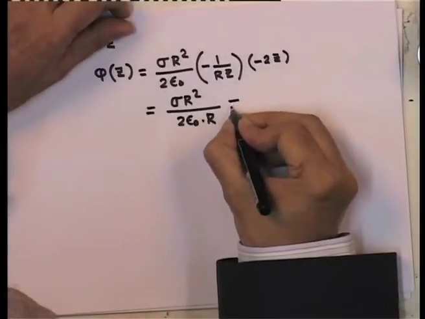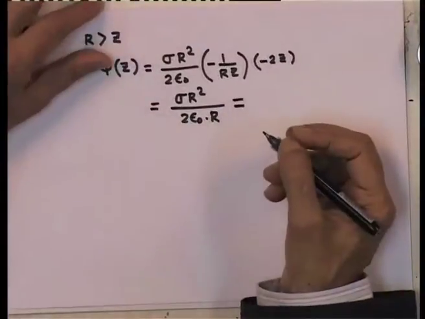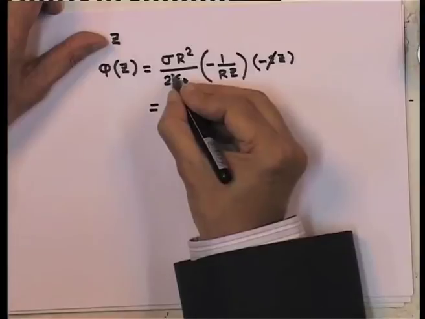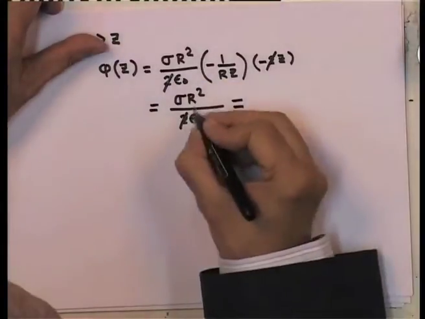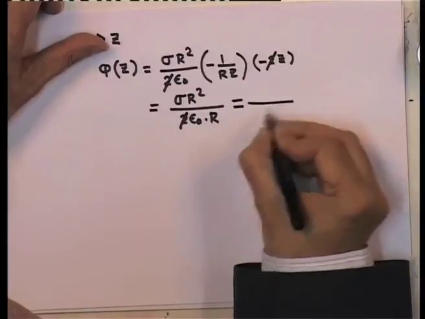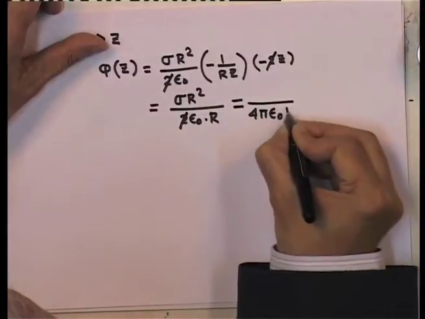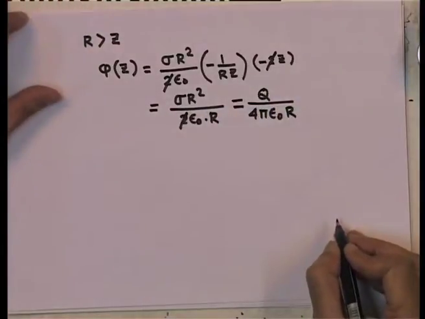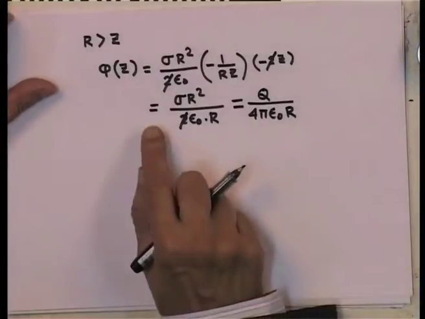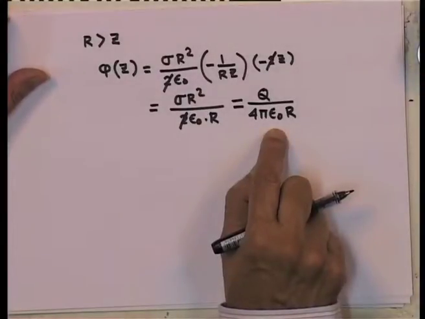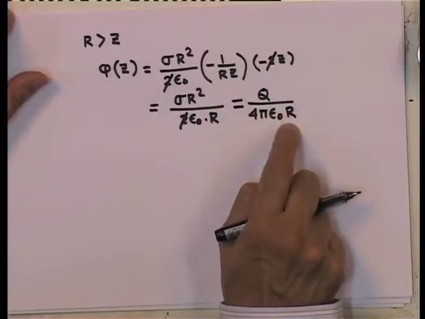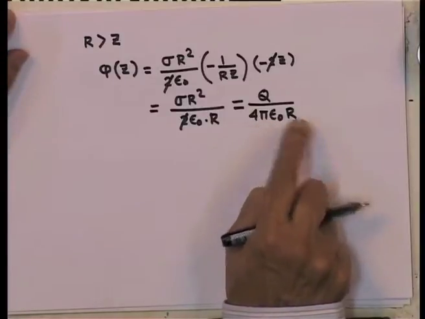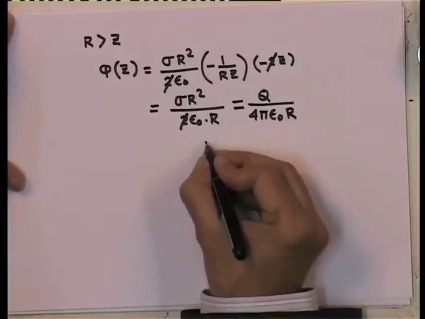Recall that the area of the sphere is 4 pi r square. So, as a result, this 2 and this 2 actually cancel out. So, I do not have a 2 there. So, I multiply and divide by 4 pi, I get 4 pi epsilon 0 r, and 4 pi r square times sigma is the total charge in the shell. This is the field inside. So, the potential inside is given by q by 4 pi epsilon 0 r. You notice that this is independent of the distance.